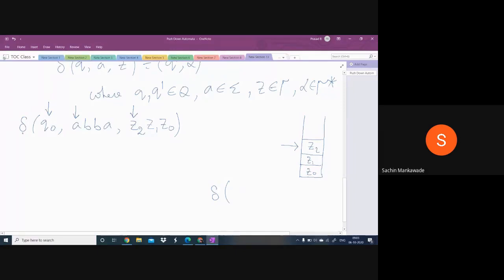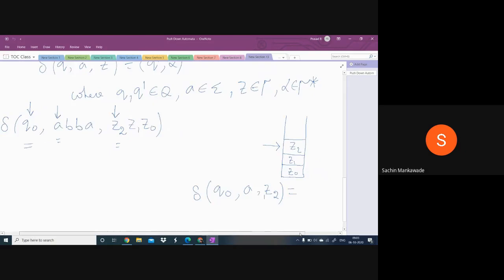So in every transaction, it takes the present state, that is Q0, the present input symbol, that is A, and the topmost symbol, that is Z2. If the machine is in this situation and I define it like this, what is the meaning of this one? Okay, I am defining it like this.